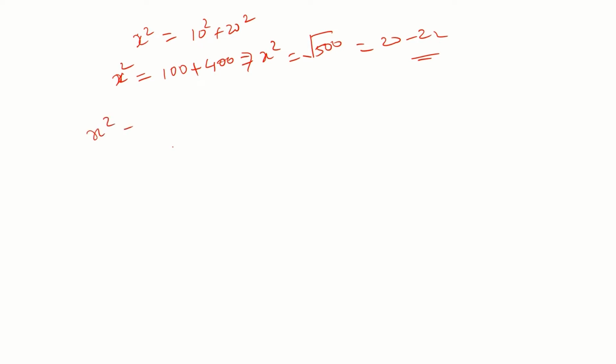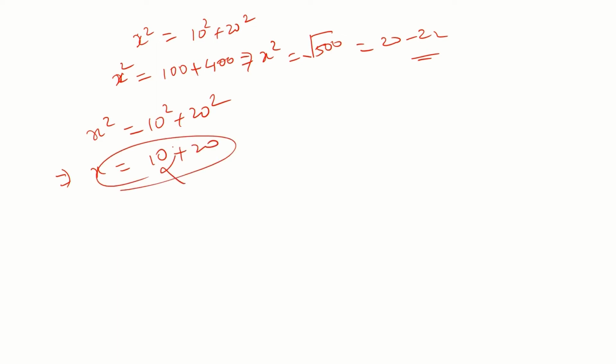If I put x square equals 10 square plus 20 square, and in the next step I put x equals 10 plus 20, then this is a wrong method. This is usually a wrong approach. What Dirac did is that he put x square equals 10 square plus 20 square. Then in the next step, he directly took the root. Of course, this is a wrong method. There is an error in this, and the error is corrected by a correction factor: A plus, instead of 20 square you put 20B. Doing it like this is fully in error, having a definite error.